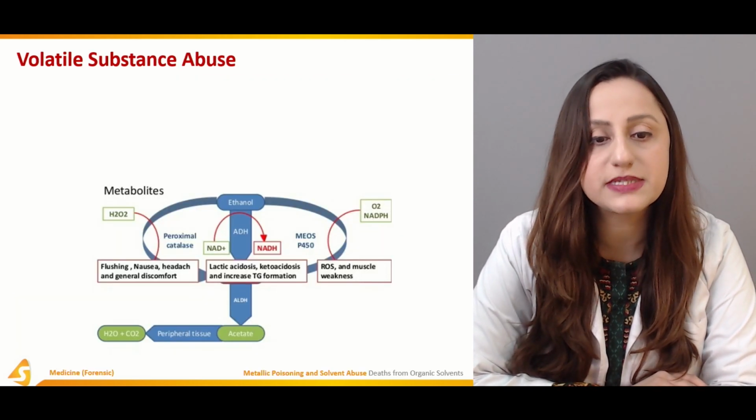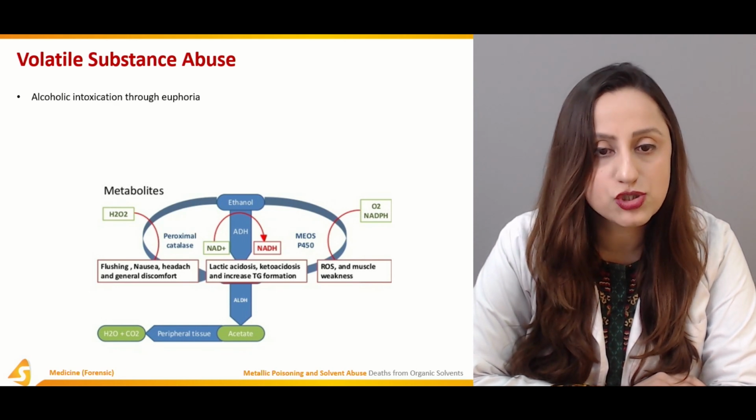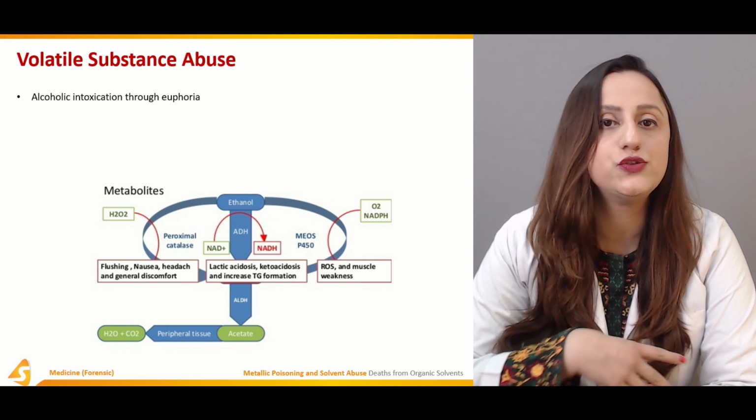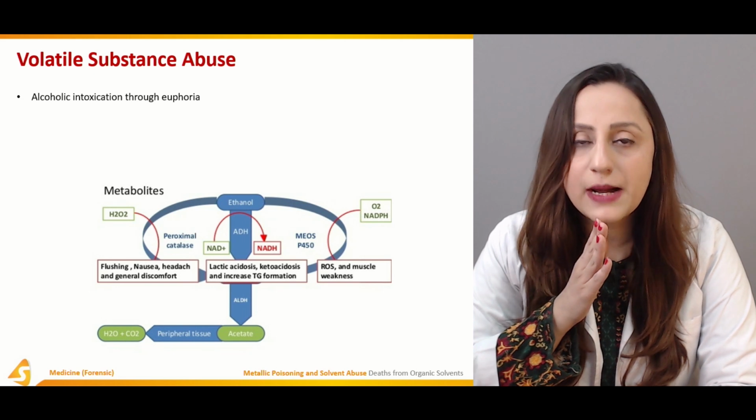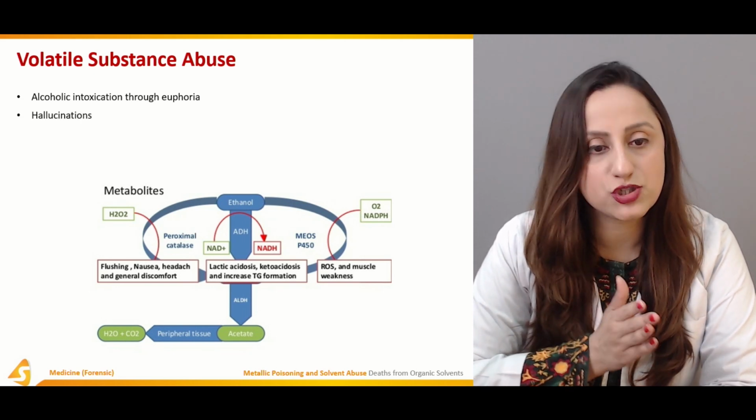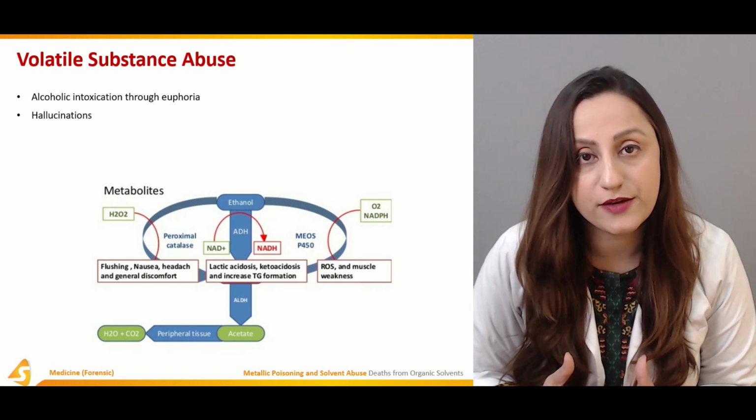Now, the volatile substance abuse. It's quite common, the alcoholic intoxication through euphoria. So it's that euphoric effect that you get after the intoxication that is going to compel the person to abuse such drugs. The hallucinations are one of the factors that add on to the euphoric factor.